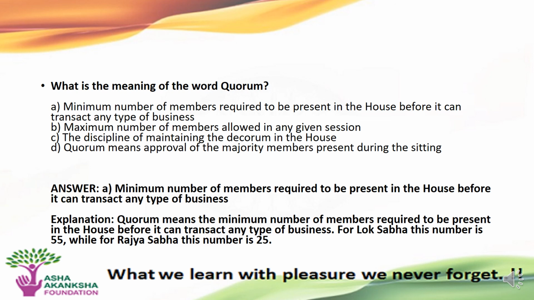The answer to this question is option A, that is minimum number of members required to be present in the House before it can transact any type of business. Basically, what is quorum? Quorum is a minimum number of members required to be present in the House before it can transact any type of business. For Lok Sabha, this number is 55, while for Rajya Sabha, this number is 25.